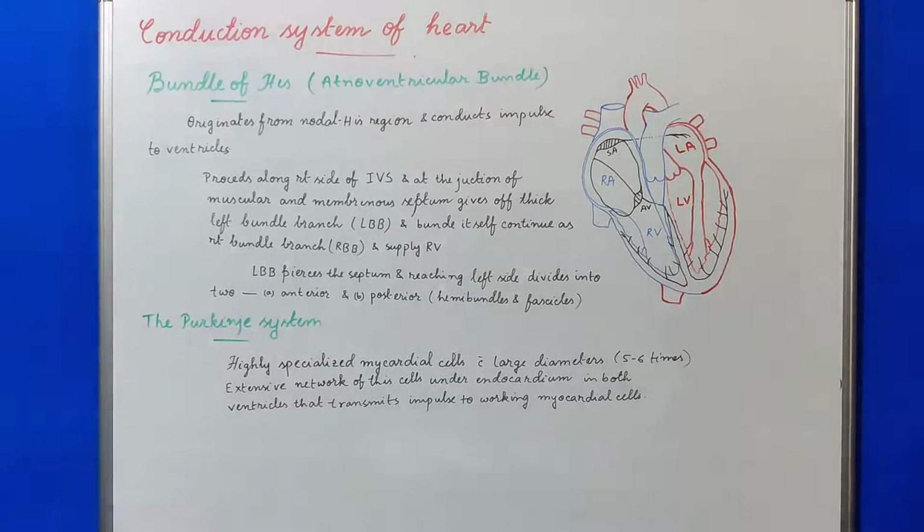Then the left bundle branch pierces the septum, reaches the left side of the heart and divides into two fascicles or hemibundles, anterior and posterior, which first surround the papillary muscles and then curve back subendocardially to distribute to all parts of the ventricle.